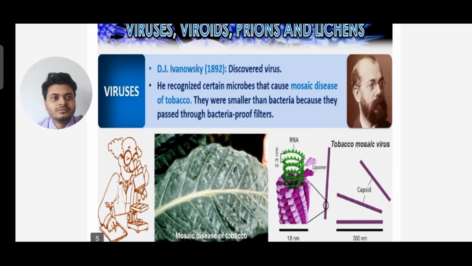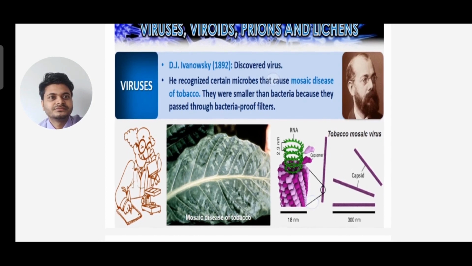That is the tobacco mosaic virus, TMV we can call. You can see the tobacco leaf where the tobacco mosaic virus is there, and it is an RNA virus because the nucleic acid is RNA. You can see the diagrams given here.